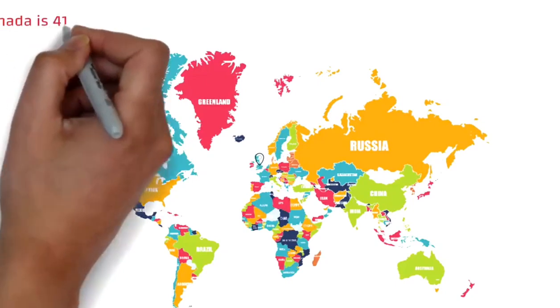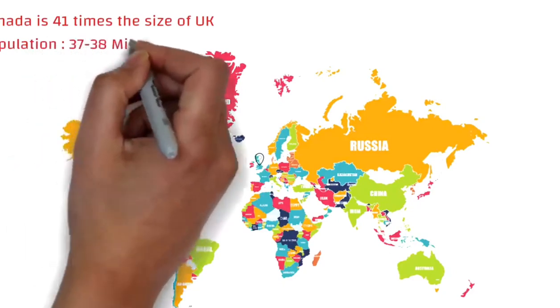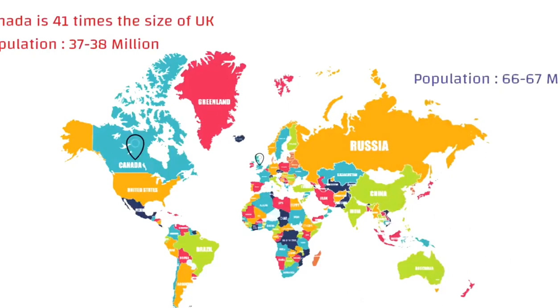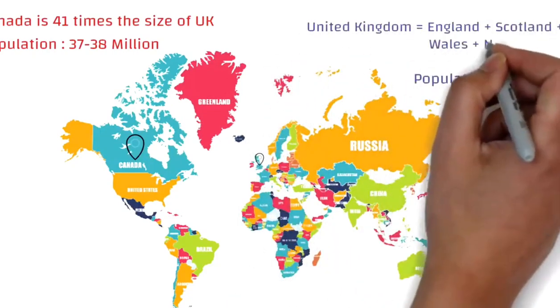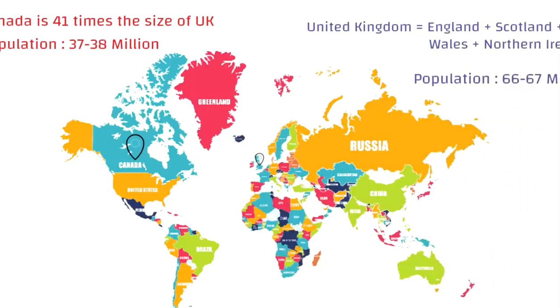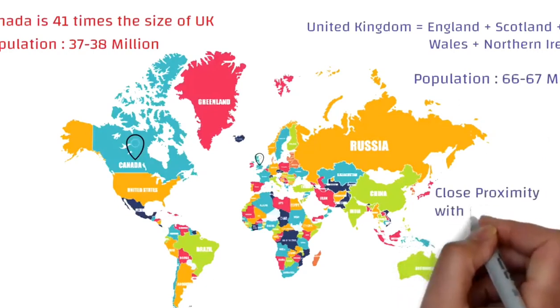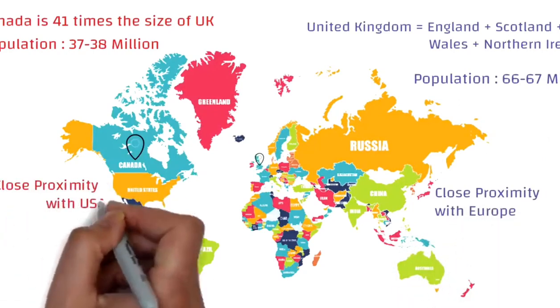Actually, Canada is 41 times the size of UK, but it's very interesting that its population is close to half of UK. Population of Canada is around 37 to 38 million, while of UK it's around 66 to 67 million. When we say UK, we mean United Kingdom, which obviously means England, Scotland, Wales and Northern Ireland. Now if you're in UK, you have a benefit because of its proximity with Europe, while if you're in Canada, you have the benefit of its proximity with US.